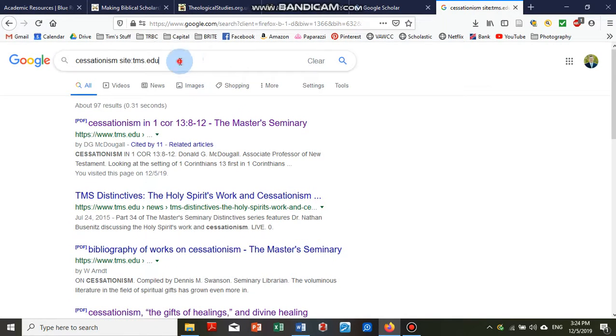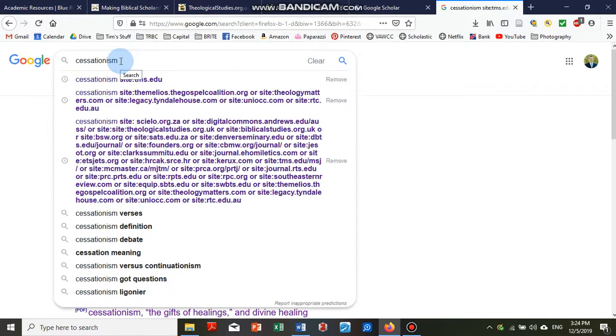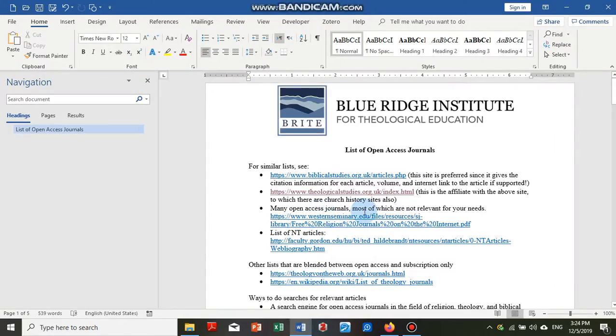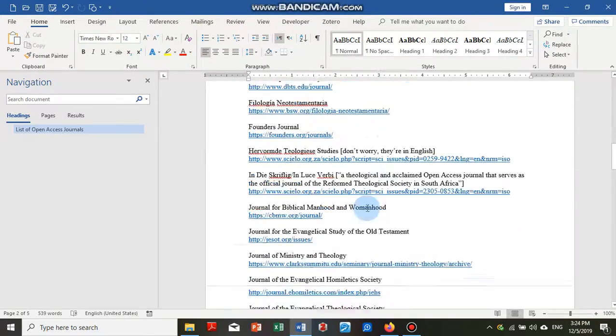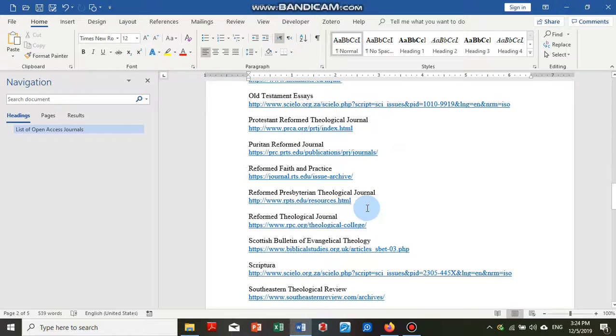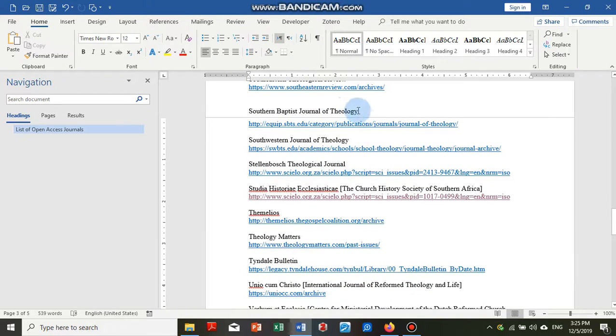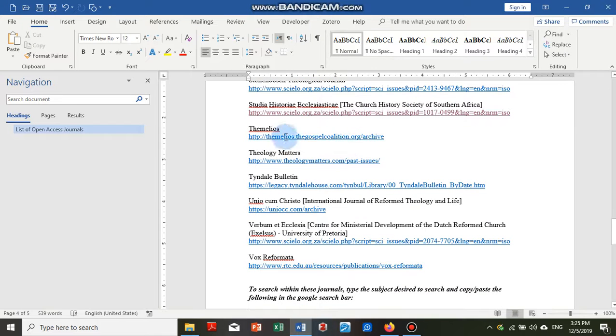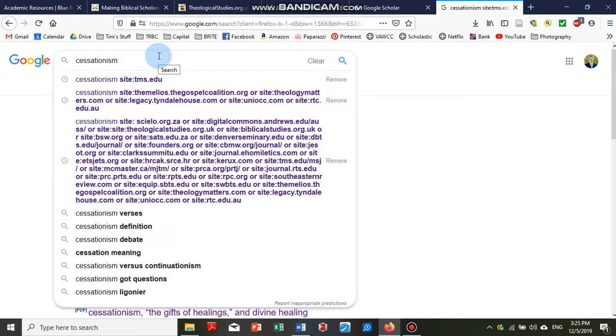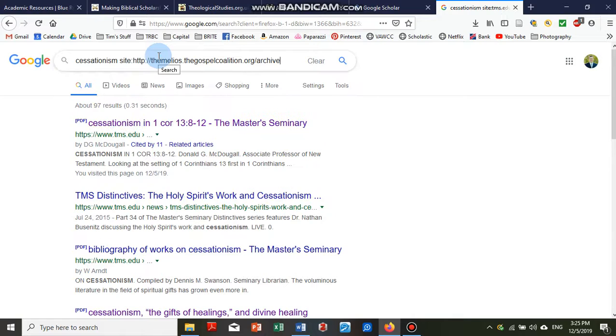If you want to look at multiple sites, we can type in, let's get some ideas from our list of open access journals. We could do Reformed Presbyterian Theological Journal, or we could do Southern Baptist Journal of Theology. So we could look at all of these. Themelios is always a good one, and so we could copy that in, type in site colon, and then copy paste.